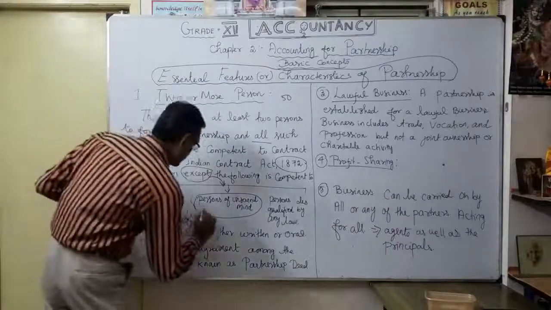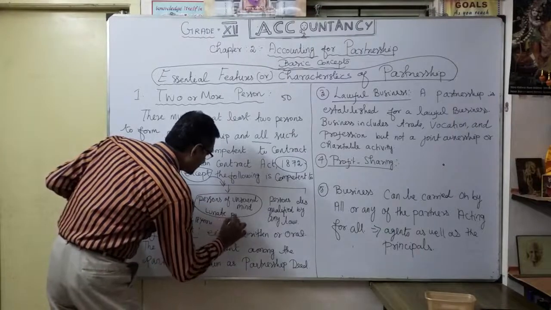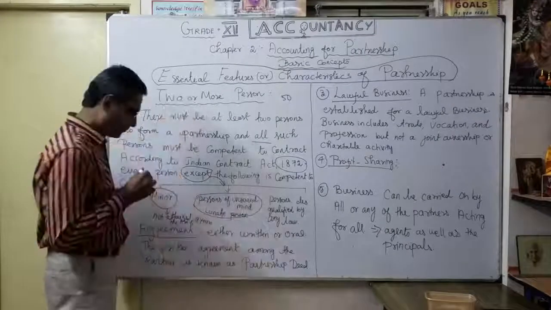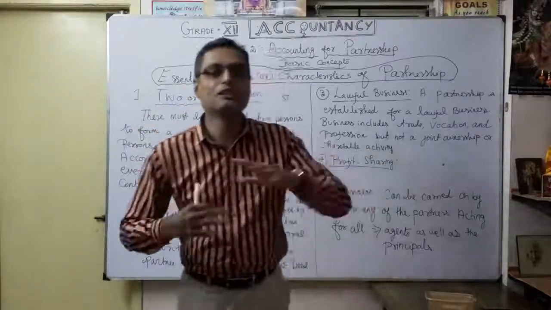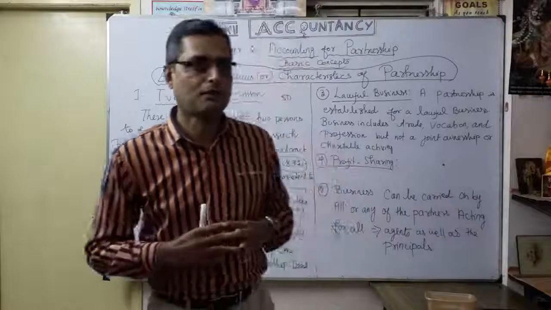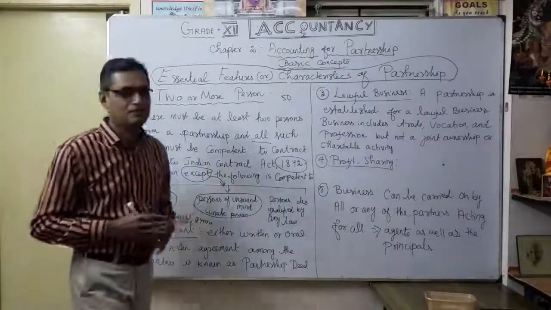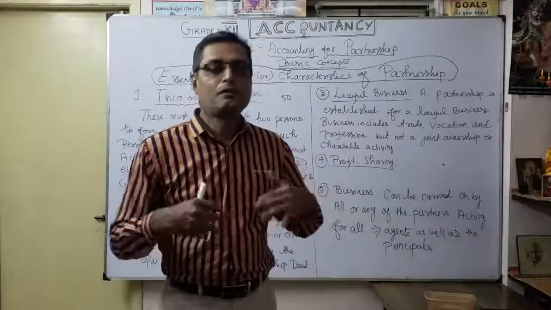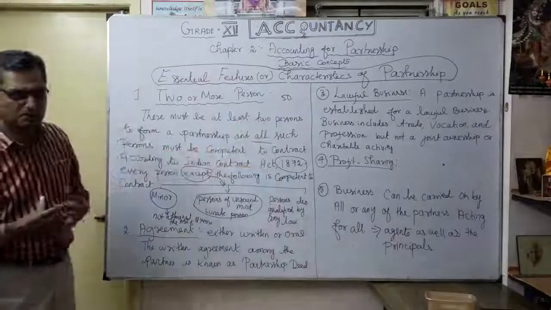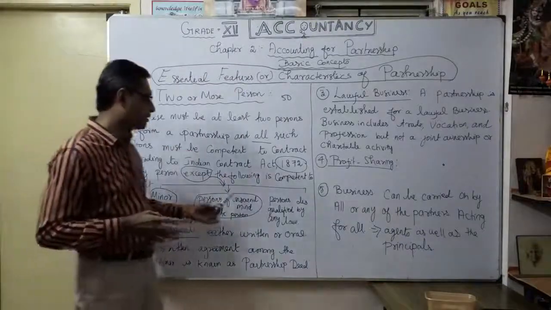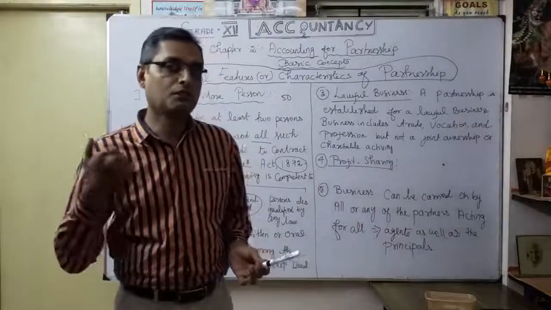You can also call them lunatic persons, that is, they are unable to work individually. You understood? Persons of unsound mind, or lunatic persons, do not work according to their own mind. Persons of unsound mind cannot enter into a partnership. They could not do the business.